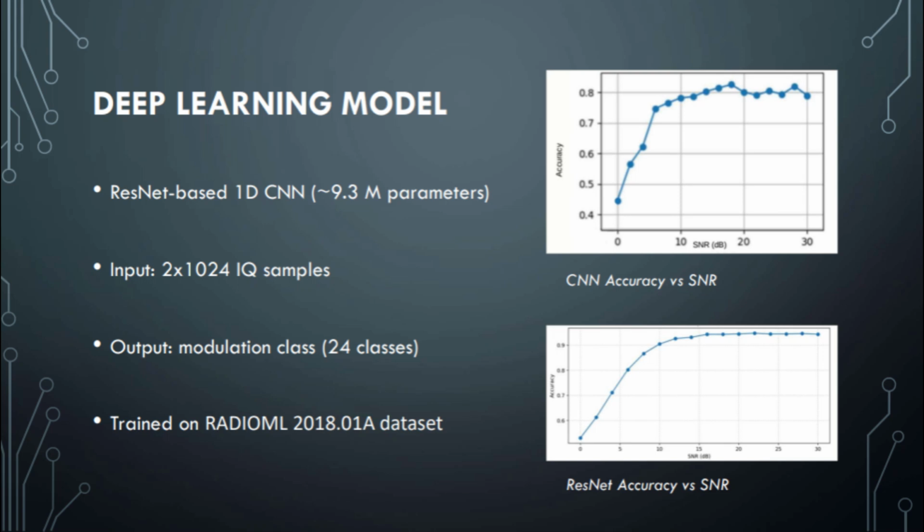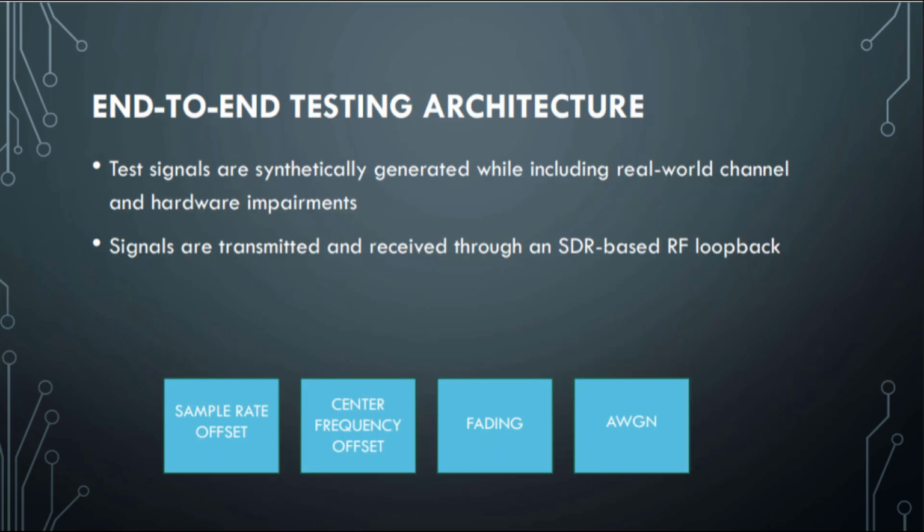The model was trained on the RadioML dataset, and the latest stages of the project focus on setting up the SDR, backend, and the frontend to evaluate this pre-trained model under realistic channel conditions rather than just retraining it. As shown in the accuracy versus SNR results, the ResNet-based model clearly outperforms the standard CNN, especially at moderate and high SNR levels. At this stage, the training phase is complete and the focus shifts entirely to testing.